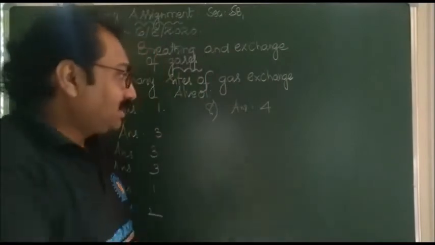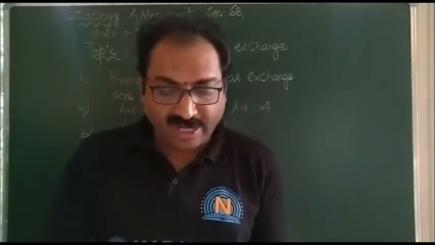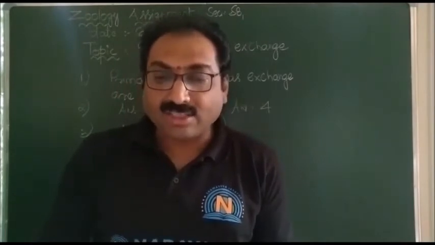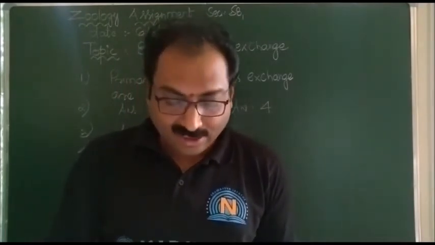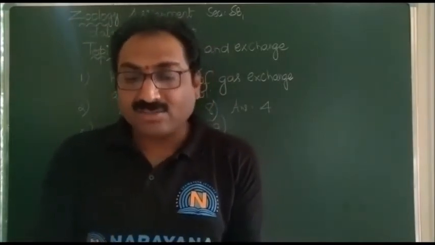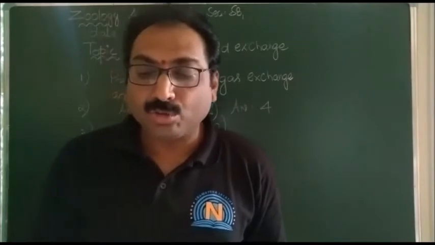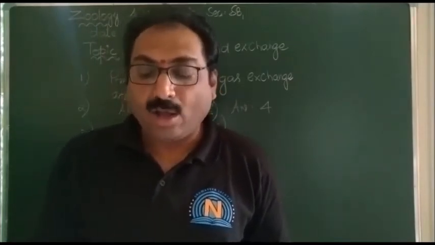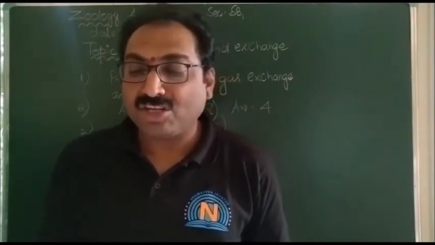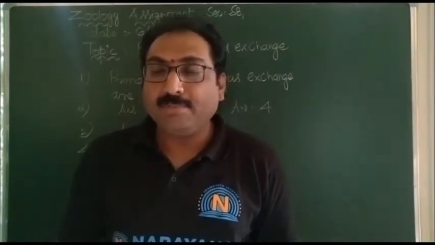Next question: the direction of concentration gradient for oxygen is from. Options are given: tissues to blood and blood to alveoli; second option, blood to tissues and tissues to alveoli; third one, alveoli to blood and blood to the tissues.